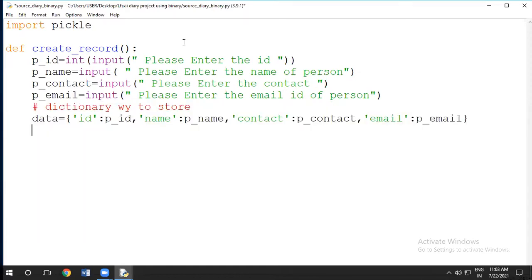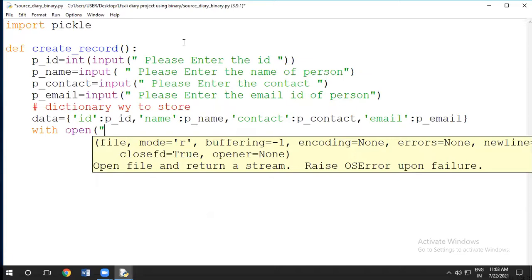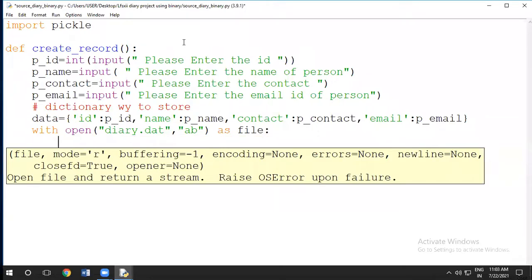Now here, what we have to do is work with the with statement, with open. What is the file name? Diary.dat. We have to open it in append binary mode as a file object, and then here we use the colon. Is it clear? After that we will write pickle.dump, with data, into the file.